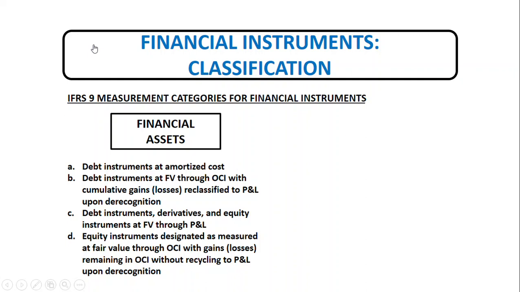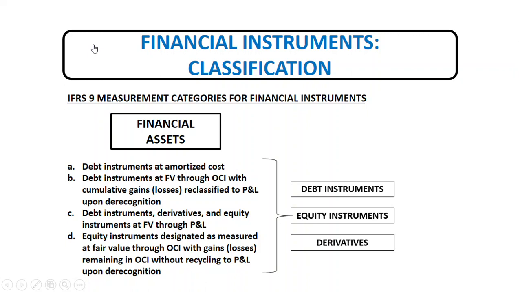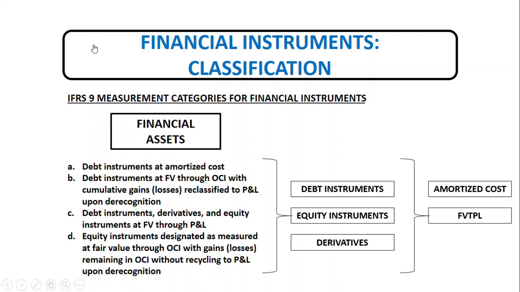Financial assets may arise from the following instruments. We have debt instruments, we have equity instruments, and derivatives. Under IFRS 9, the measurement categories for financial assets could be at amortized cost, fair value through profit or loss, and fair value through other comprehensive income.